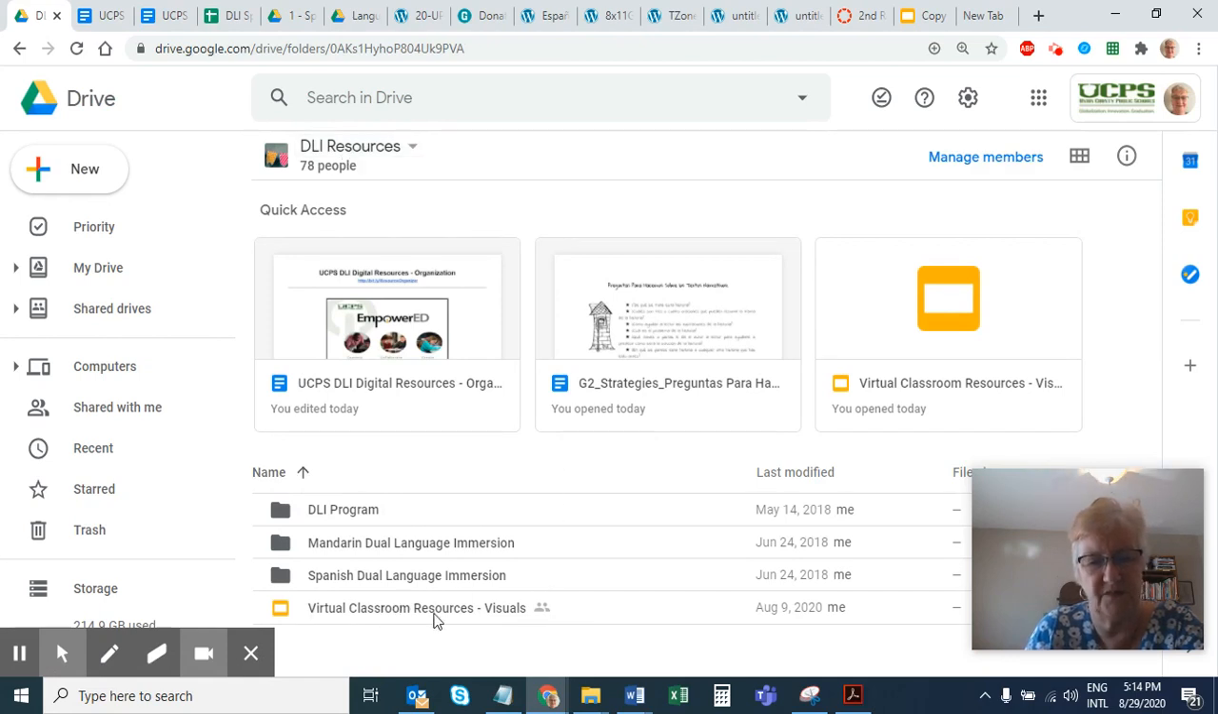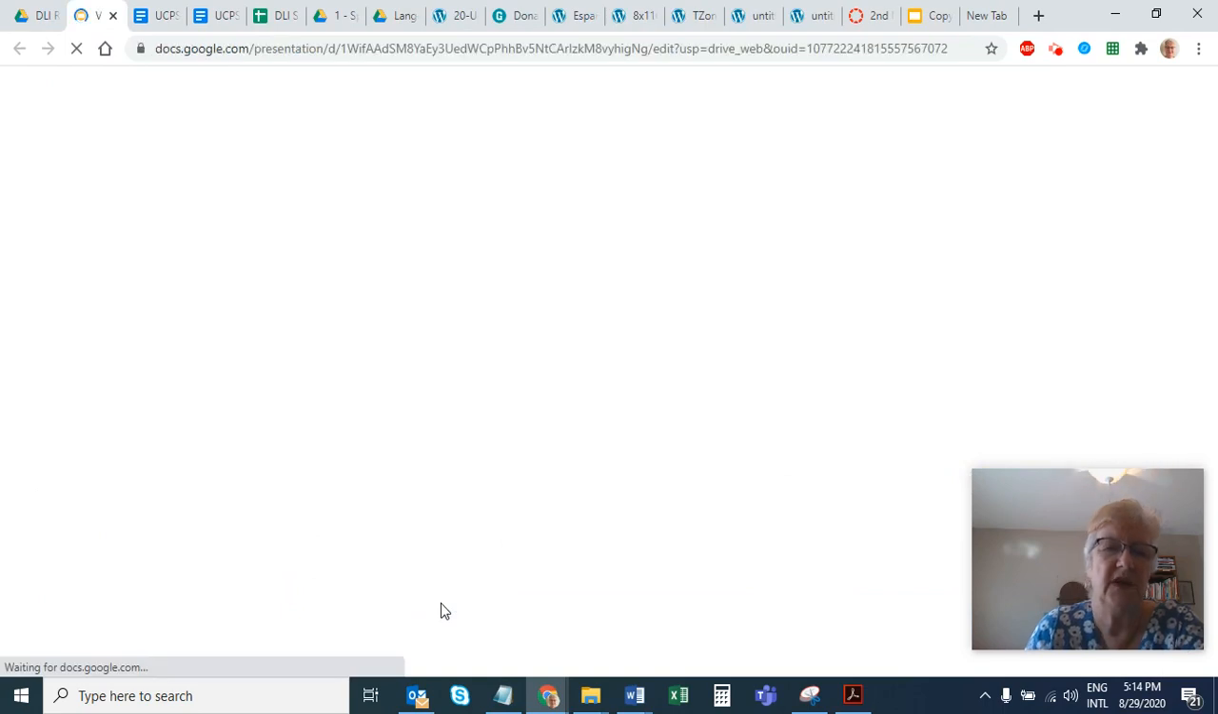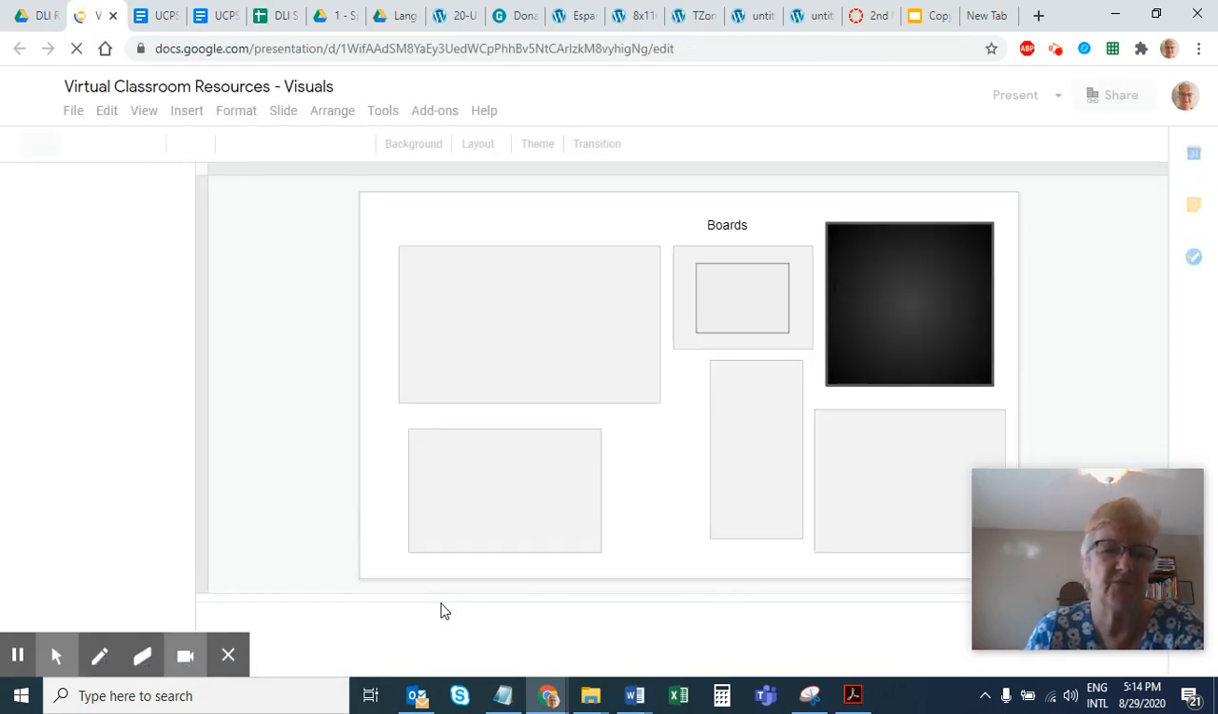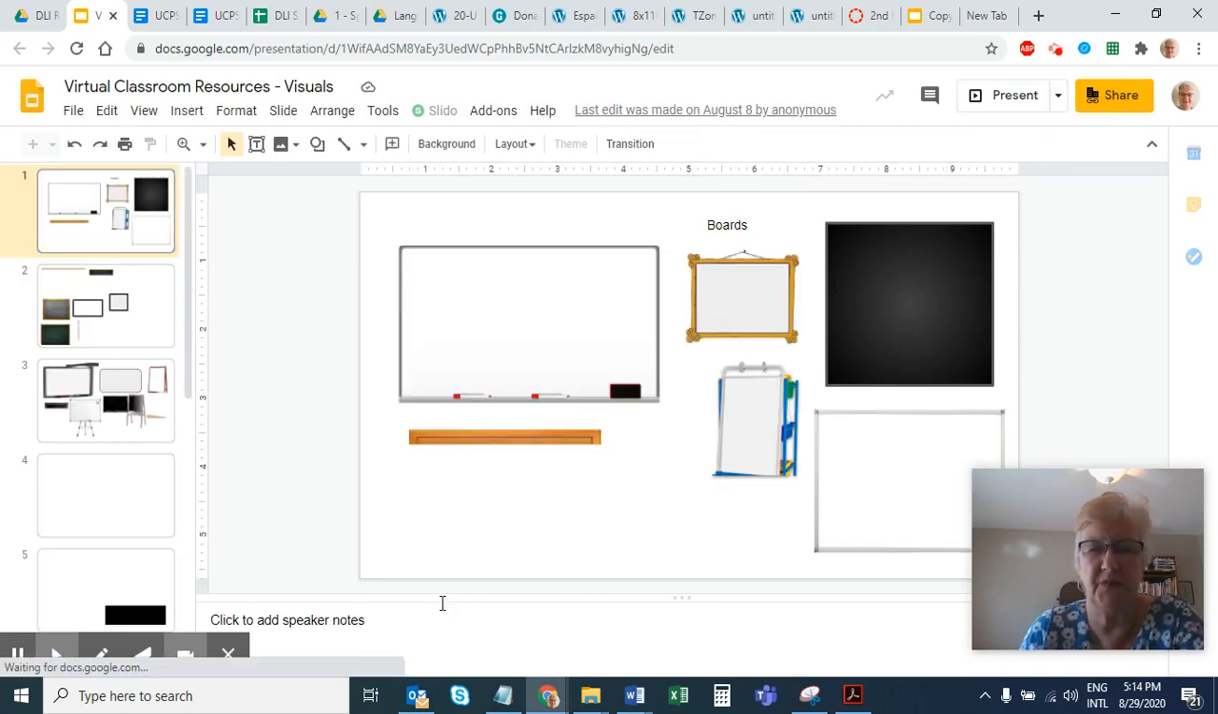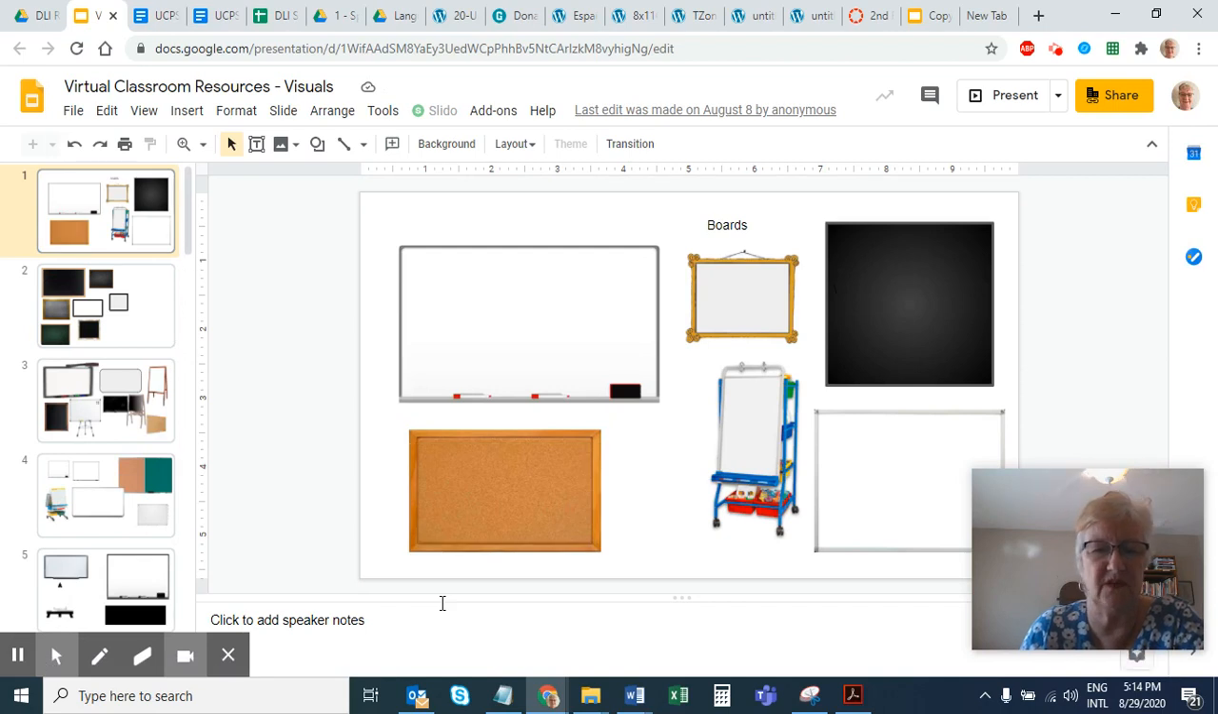There is something shared by Irene Zamora from Participate Learning that has quite a few awesome Bitmoji features. They're visuals that you could put into your Bitmojis, or you could put into lots of different things to help any of your online resources look kind of like a school. So that's what we've got.